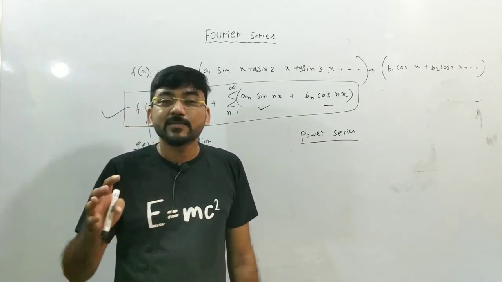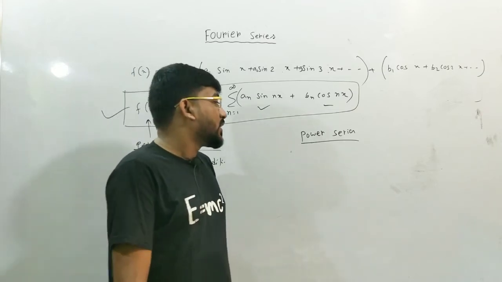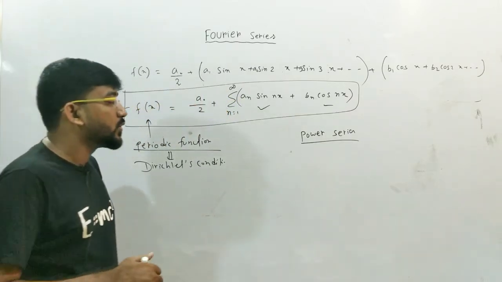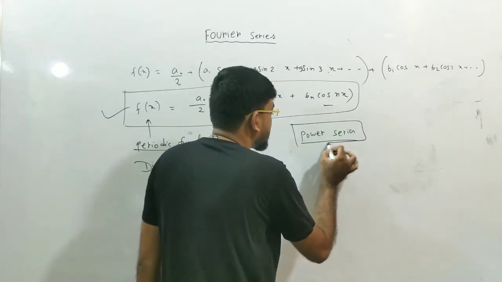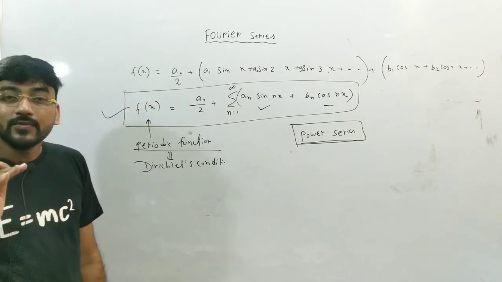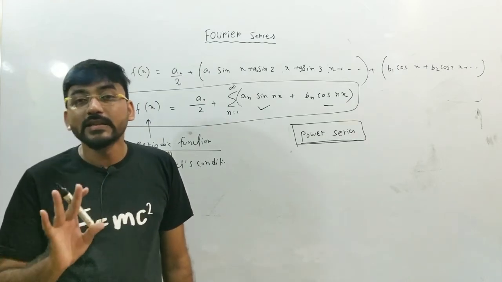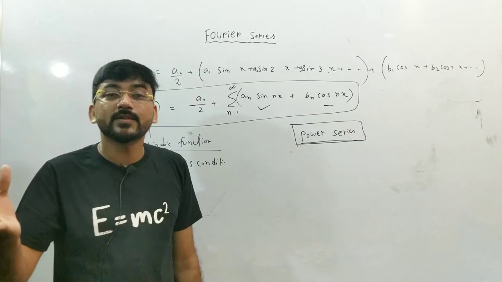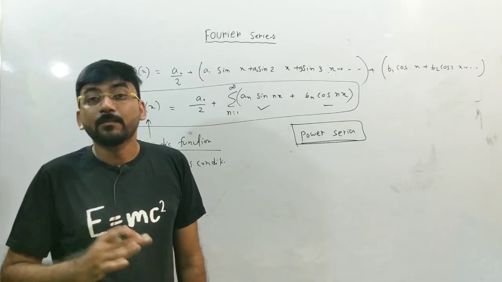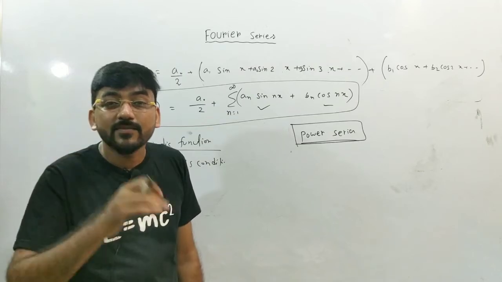Only in that case can you expand a function in terms of power series. The function should also be continuous. So you can only expand a function in terms of power series when the function is continuous and has higher order derivatives. But sometimes we have to express a function in terms of series, and the function may be discontinuous, maybe its higher order derivatives do not exist, maybe the function has a sharp corner.